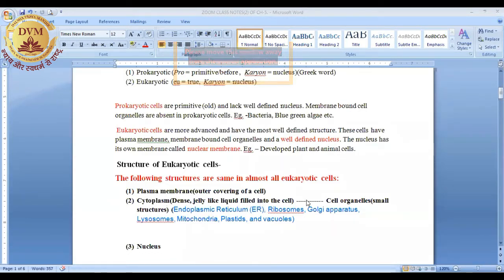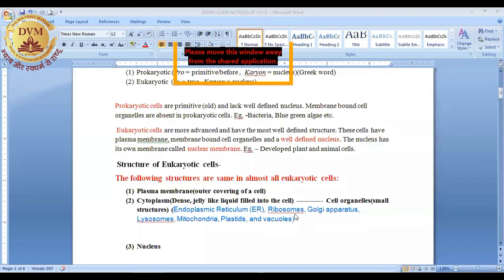Now, one important thing that maybe you have not read in the 8th class is that inside the cytoplasm there are some small structures, and these structures are known as cell organelles. Simply, cell organelles are the small structures present in the cytoplasm of a cell. For example, the endoplasmic reticulum, ER, is present in the cytoplasm and is a cell organelle.